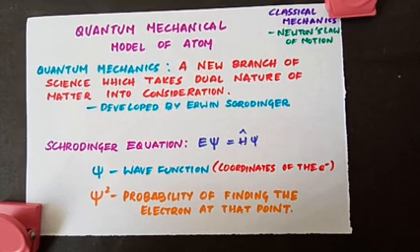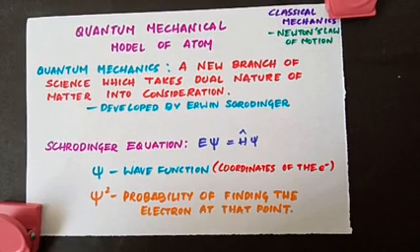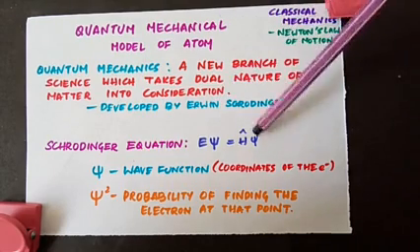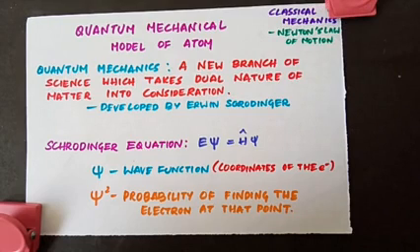When you use this psi to describe an electron in an atom, we say that the electron occupies that orbital which is described by that wave function. Since many wave functions are possible for one particular electron, there are many atomic orbitals in an atom. Based on this psi and psi square, we talk about these atomic orbitals, and then we came up with quantum numbers. When the Schrödinger equation is solved for hydrogen atom, the solution gives the possible energy levels the electron can occupy, and it gives the corresponding wave functions of the electron associated with each energy level.